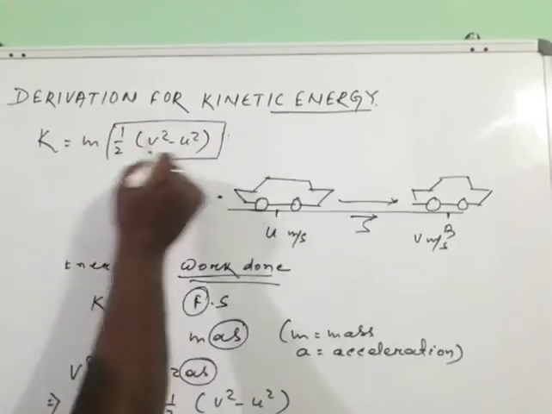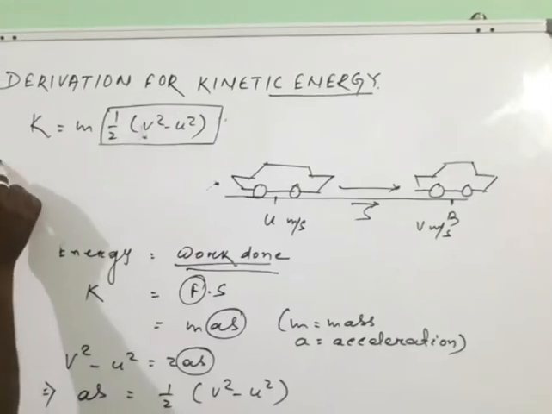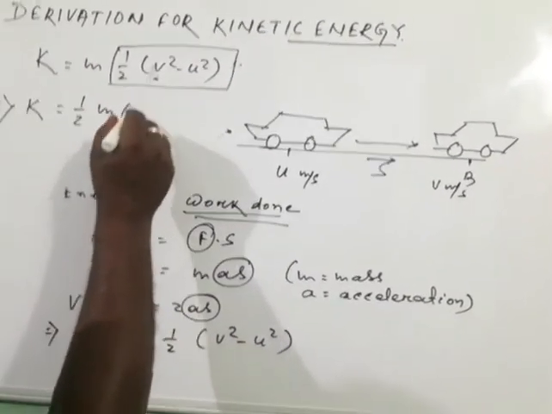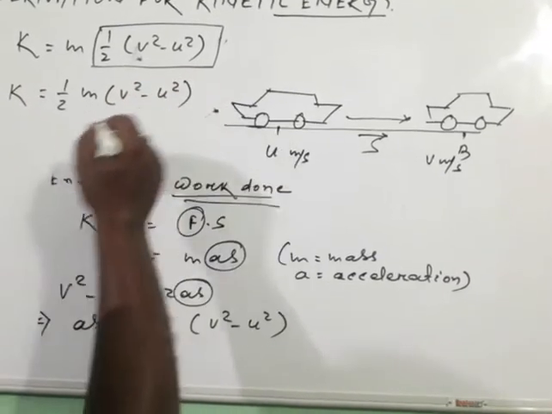Summarizing, the kinetic energy is equal to half m into v square minus u square.